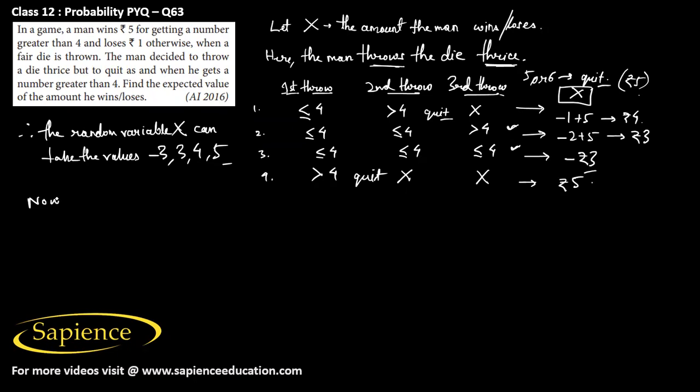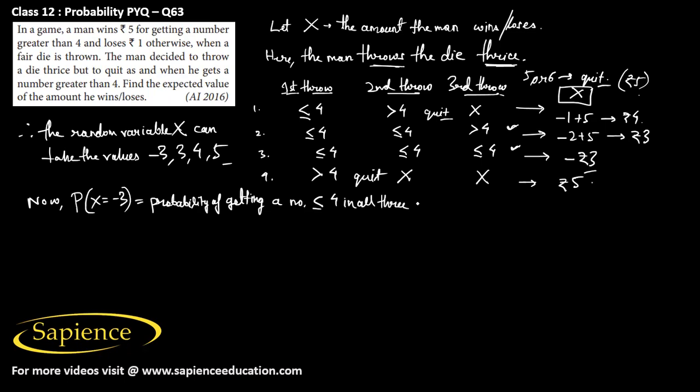So now we have to find the P of x equal to -3. It means the probability of getting a number less than or equal to 4 in all the 3 throws.